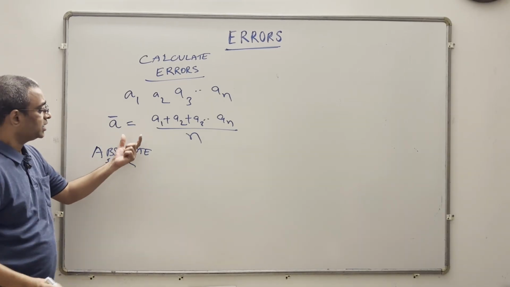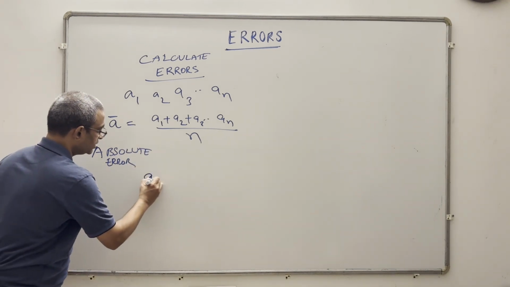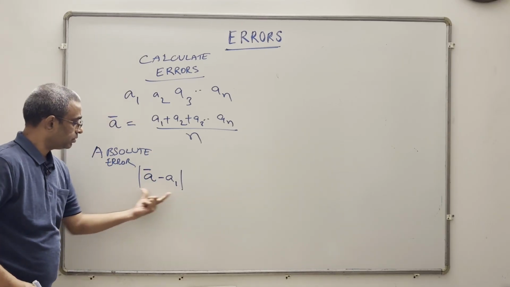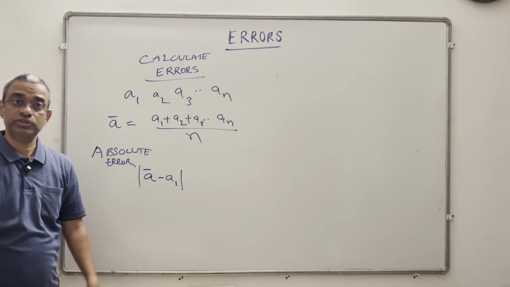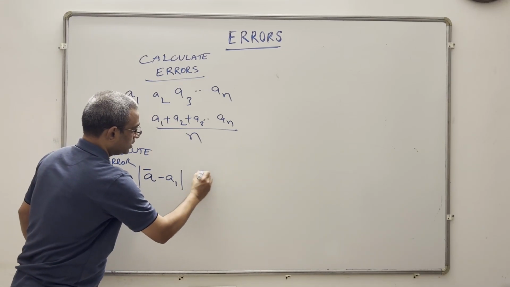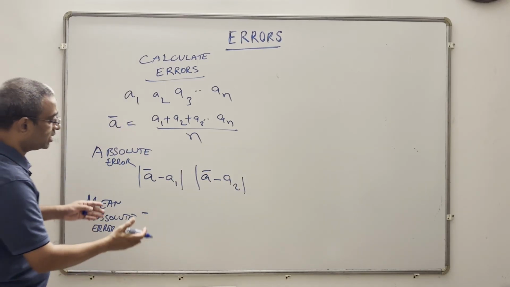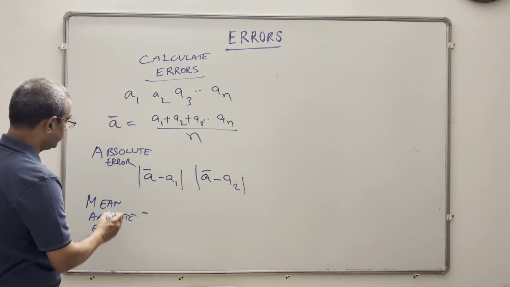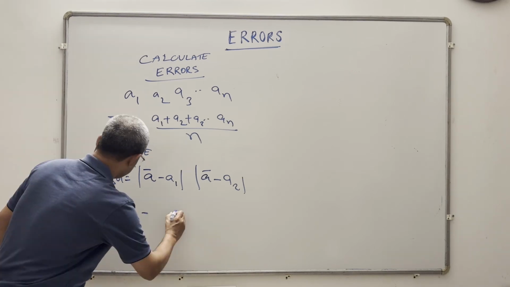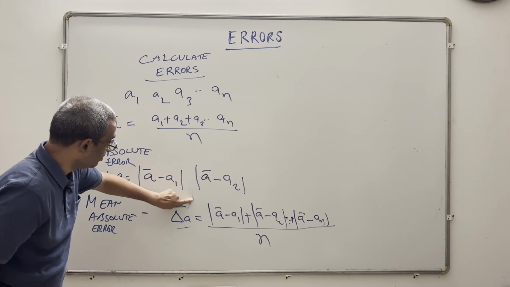The absolute error is the difference between each reading and the mean. So here in the first reading we have |A1 - A|. See, notice this mod. This is called absolute. We always take the positive value. And the absolute error in the case of the second reading is similar. The mean absolute error is the average of all these readings, and this is denoted by delta A mean.